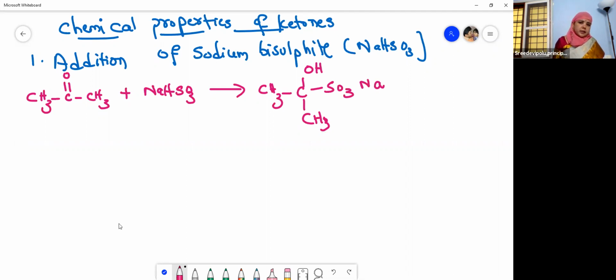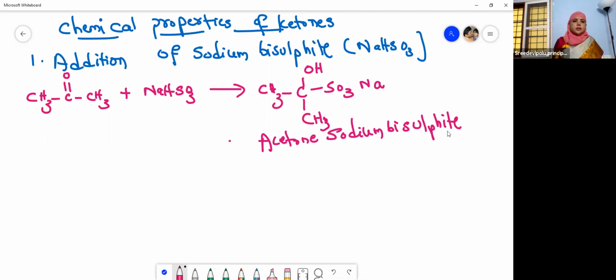Acetone sodium bisulfite. So let me write the name of this: acetone sodium bisulfite. Okay, so this is the addition product. Now let us move to the next reaction.